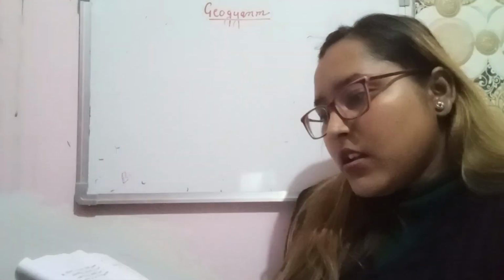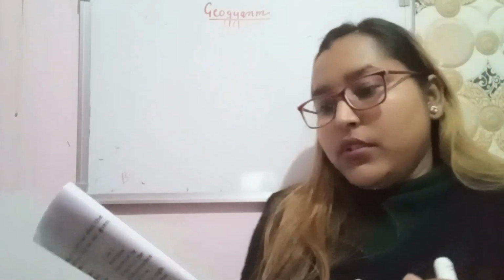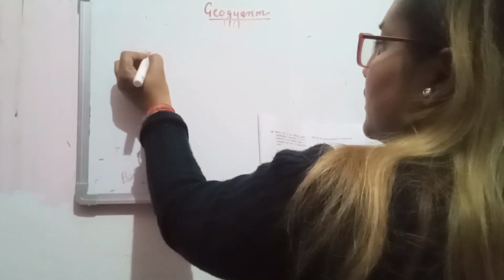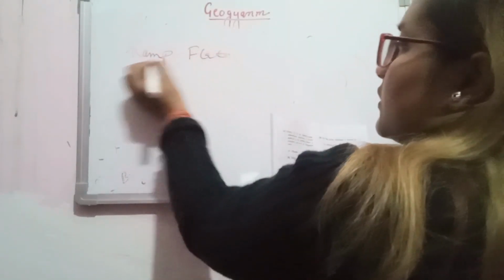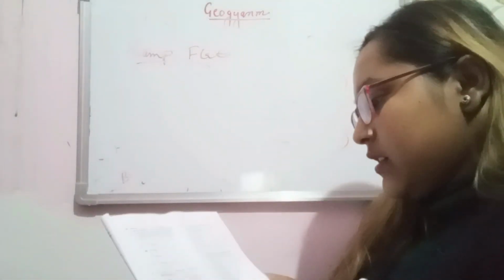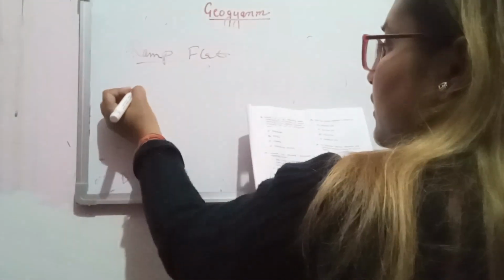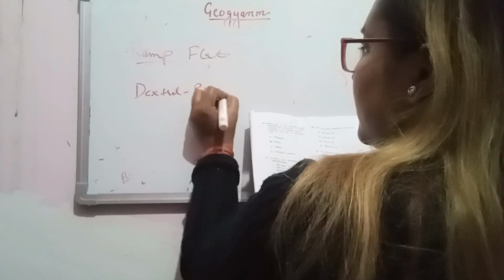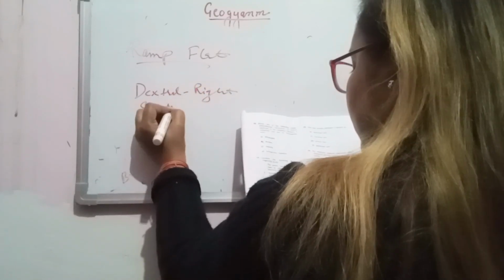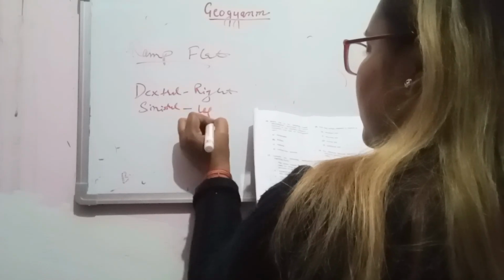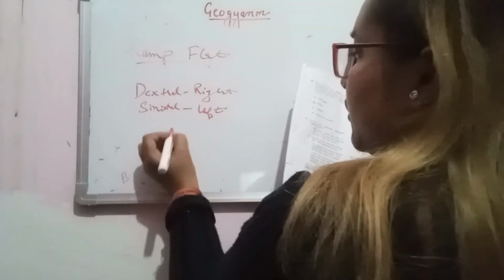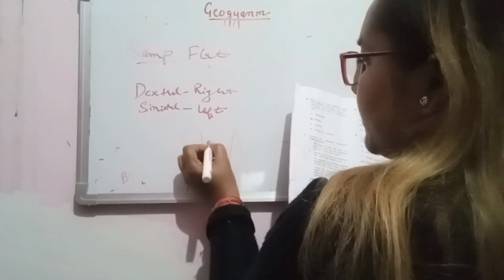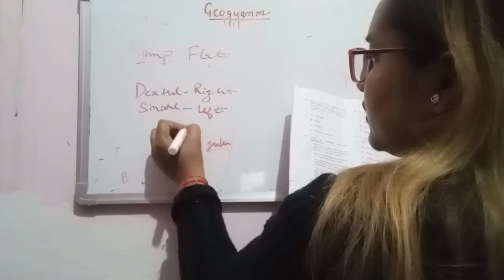Next, the terms ramp and flat are used for the steep and subhorizontal portions of any fault surface. You have seen these types of questions many times in the GATE exam. They are talking about the sinistral sense. There is dextral sense, if it is on the right side, and sinistral, left side. They are also talking about horst and graben. This is a graben. In a normal fault, this is a horst.